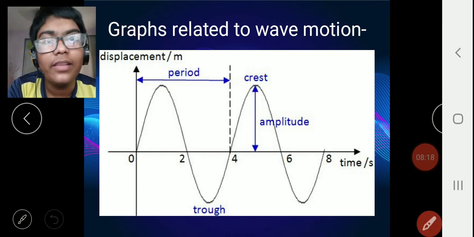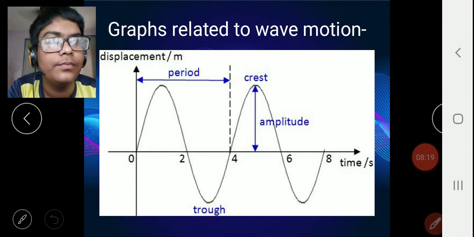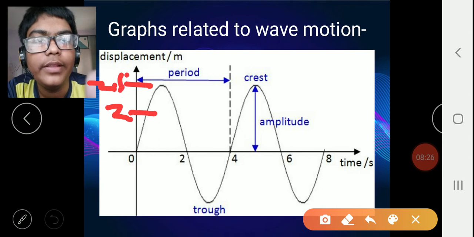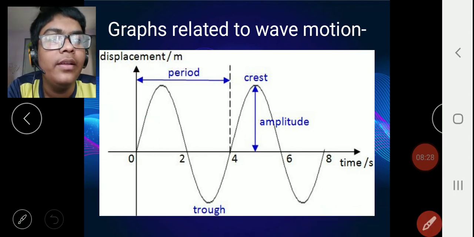That is how you can understand. If I give you measures like this is 2, this is 2.5, from there you can find the time period.